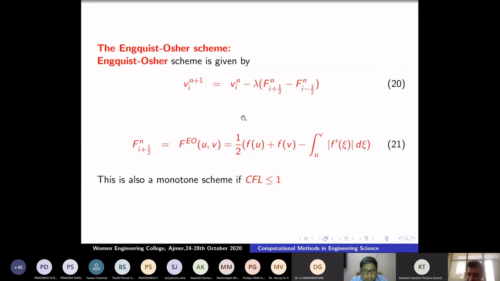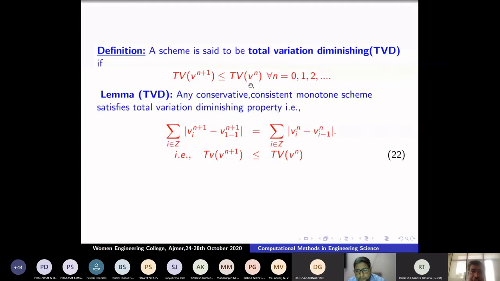The Godunov scheme is the best scheme. No scheme can give a better answer for this problem. So now what is the problem? Now I have to prove the convergence. Stability is there, but stability does not imply convergence.